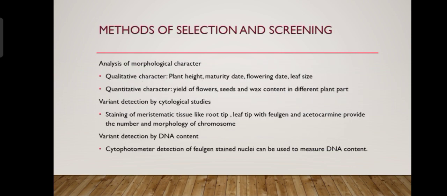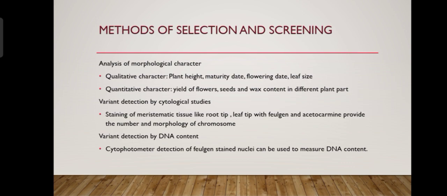Methods of selection and screening. So analysis of morphological characters. This includes qualitative and quantitative characters. So first qualitative, they denote the plant height, maturity date, flowering date, leaf size. Next, quantitative characters, so yield of flower, seeds and wax content in different plant parts.